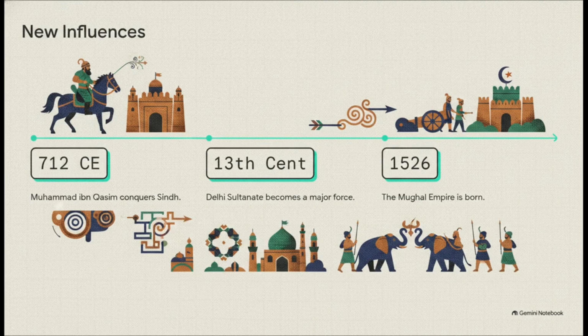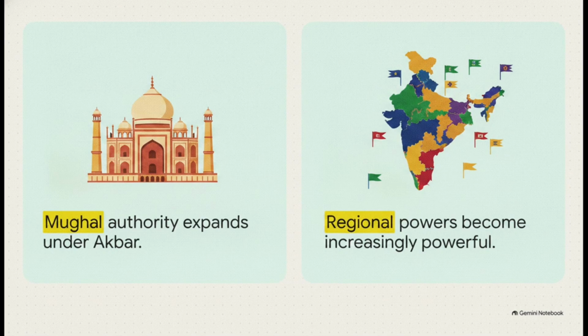Over centuries, there were repeated entries from the northwest. In 712 CE, Muhammad ibn Qasim conquered Sind. Then, by the 13th century, the Delhi Sultanate had established itself as a major political force in northern India. Finally, this steady influx culminated in 1526, when Babur defeated Ibrahim Lodi at the First Battle of Panipat, and that victory officially gave birth to the Mughal Empire, which would become one of the most powerful empires in South Asian history.